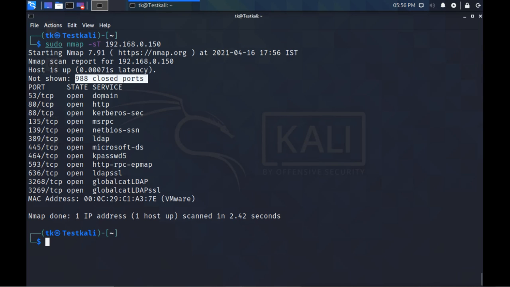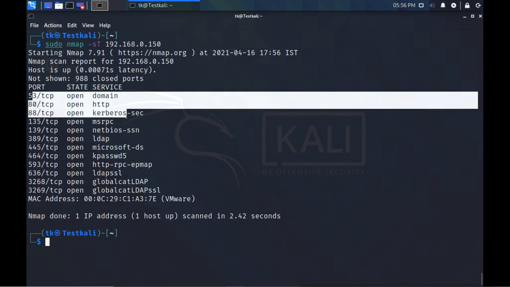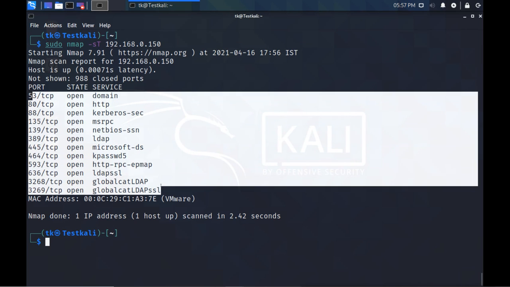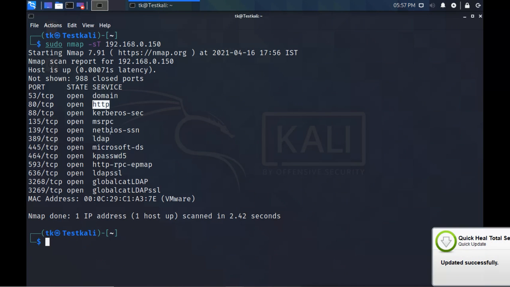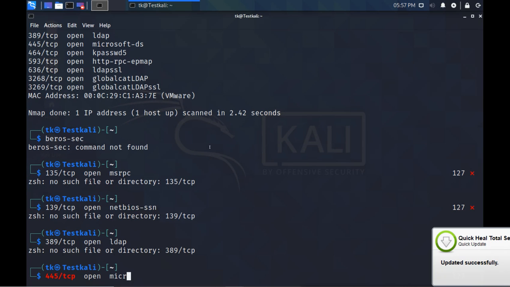Now what ports are open on this server? We can see these ports are open. These are all TCP ports which are open on that server. There is domain, that is DNS, we have a web server, LDAP, Kerberos, NetBIOS, and Microsoft Directory Services. So we have these different ports open there.